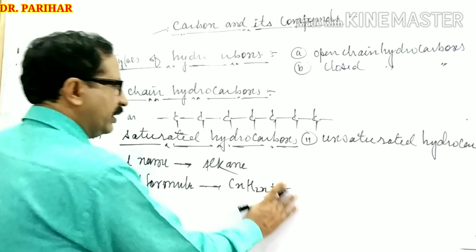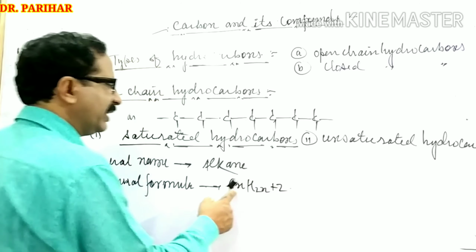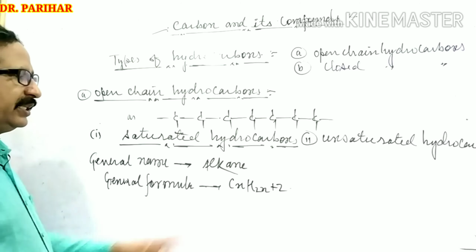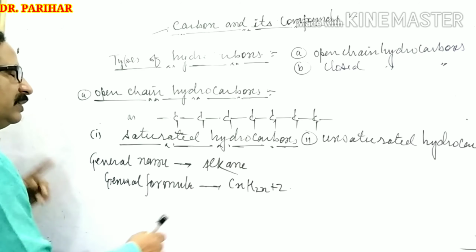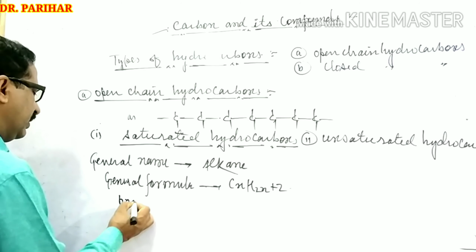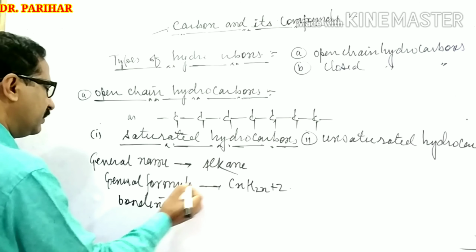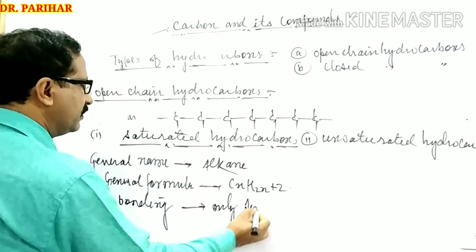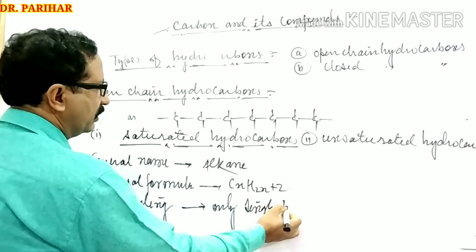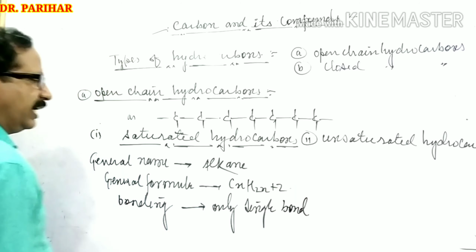Here, n is the number of carbon atoms. Then the number of hydrogen atoms is double that of carbon plus 2. And the bonding is only single bond. Right?